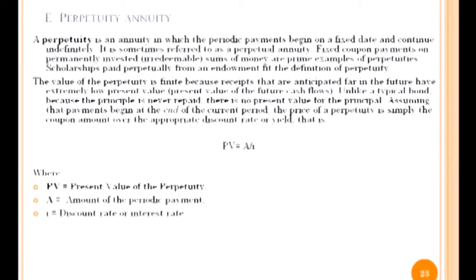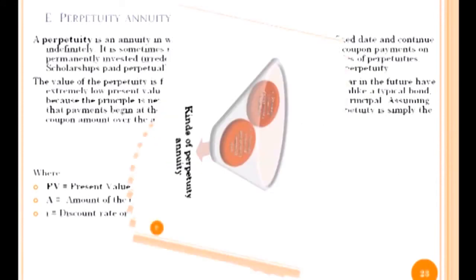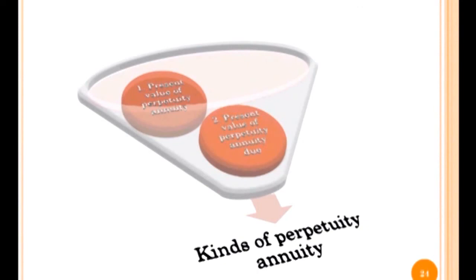Unlike a typical bond, because the principal is never repaid, there is no present value for the principal. Assuming that payments begin at the end of the current period, the price of a perpetuity is simply the coupon amount over the appropriate discount rate or yield, that is